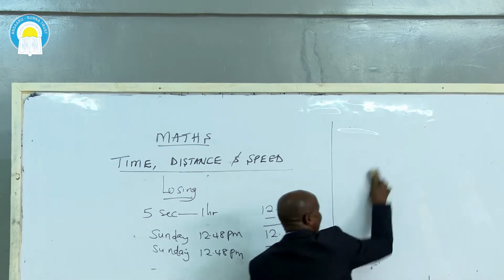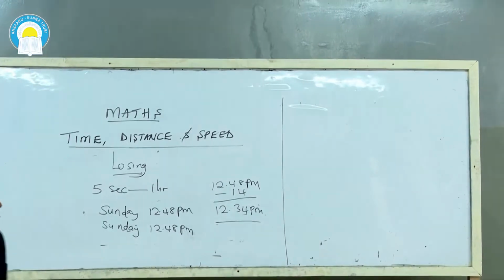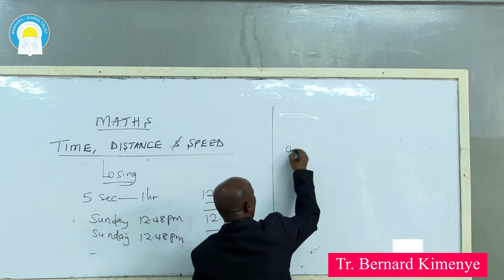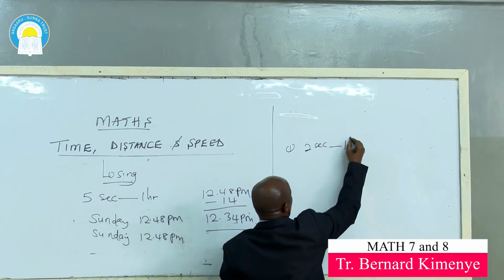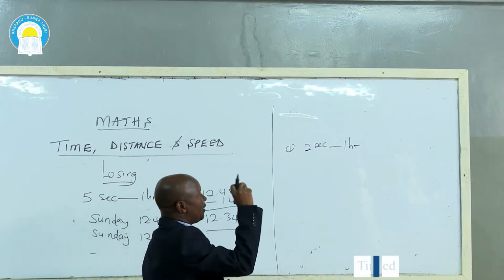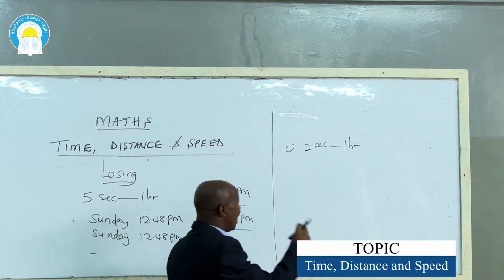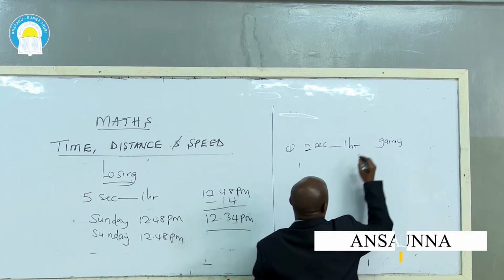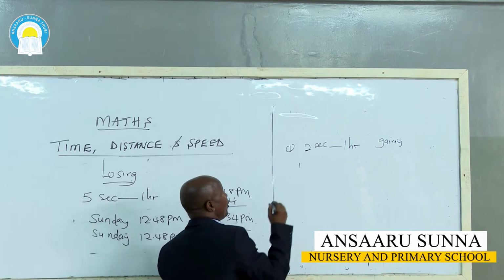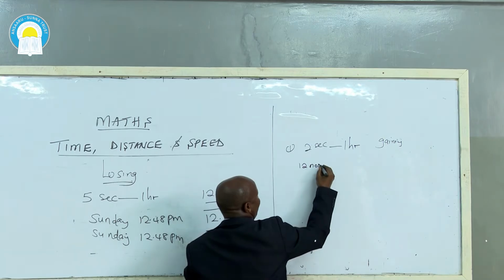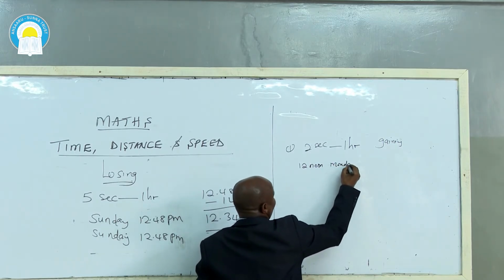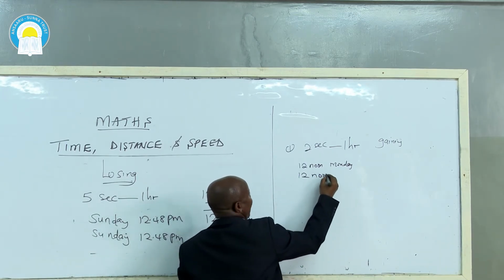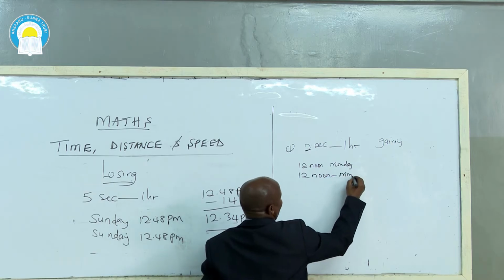Assignment number 1. A watch is gaining 2 seconds every hour. Assume it was set right at 12 noon on Monday. What time will it show the next Monday at 12 noon?